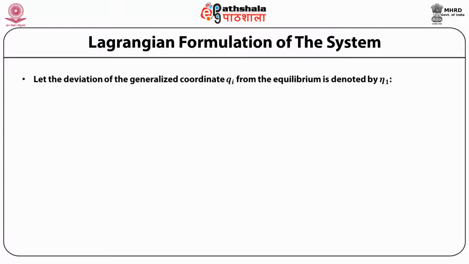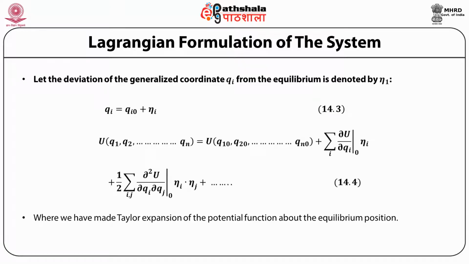Let the deviation of the generalized coordinate qi from the equilibrium be denoted by eta i, that is, qi is equal to qi0 plus eta i. Now, the potential energy function is a function of the generalized coordinates q1, q2, ..., qn. Expanding this in a Taylor series about the equilibrium position, which is qi0, the first three terms of the Taylor expansion of U are shown in equation 14.4. The first term corresponds to the potential energy evaluated at the equilibrium position.